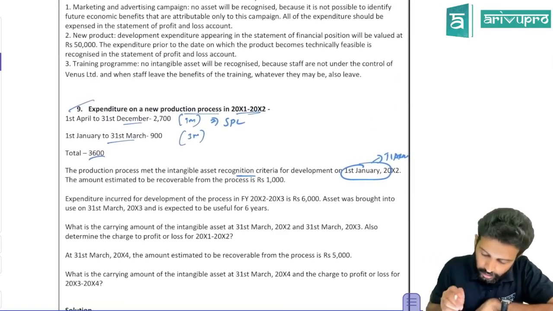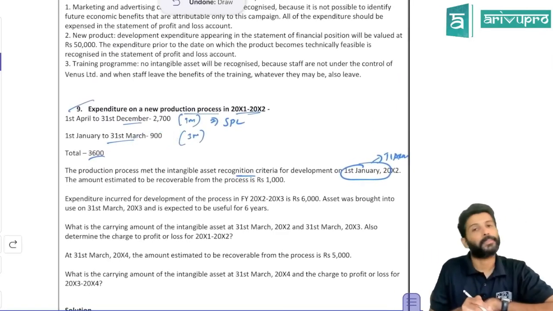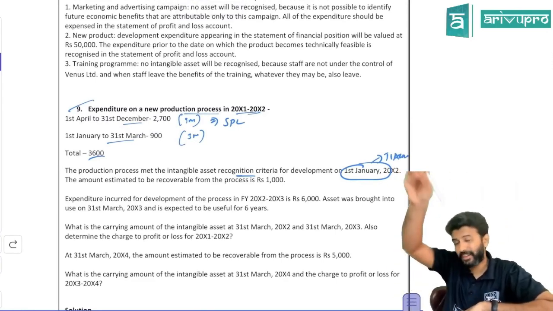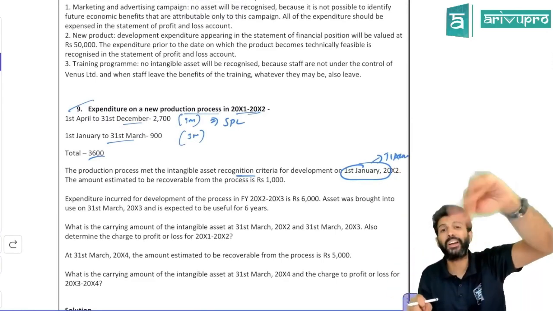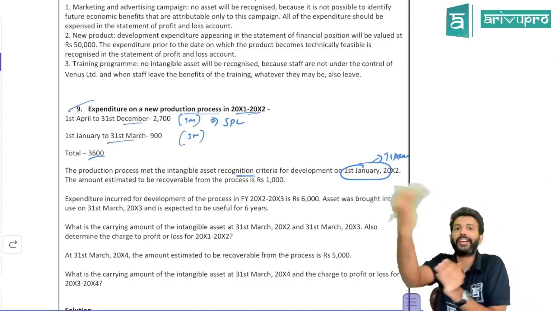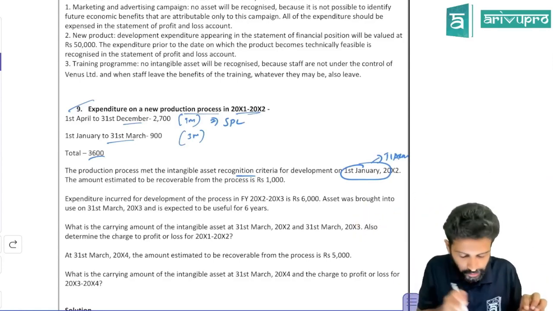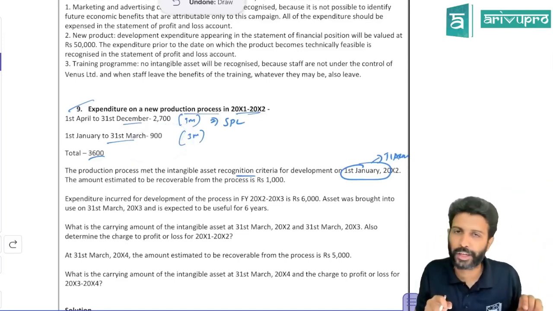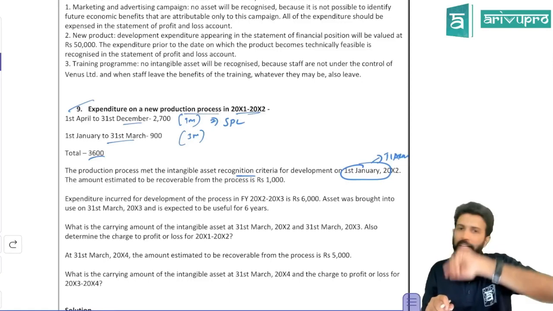All right. What about this 900? This 900 you will capitalize. Okay, is it available? No, you're still developing. So you can't show it as intangible asset in the balance sheet. There is a separate category called intangible asset under development. When you say just intangible asset, that intangible asset is already available for use. This is not yet available for use. It is still under development because it's a development phase expenditure. So there is a separate category called intangible assets under development.